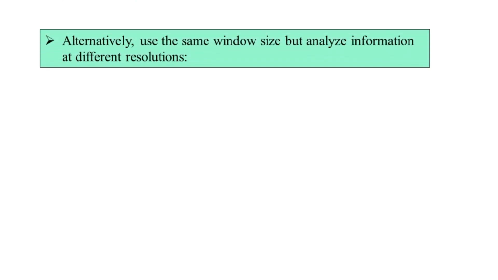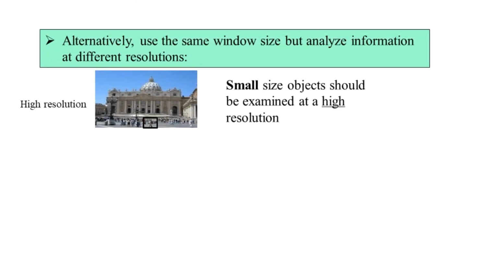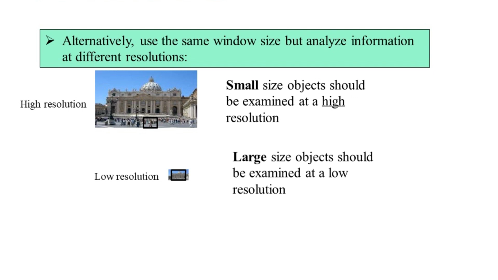If it is the case here, you see the same picture, and in this same picture we have selected a window with fixed size. Here you see the high resolution analyzed with the help of the same fixed size window, whereas the low resolution analysis will be there if this is the window. So small size objects should be examined at the high resolution, whereas the large size objects should be examined at the low resolution. For more clarity, I will give you one more example.